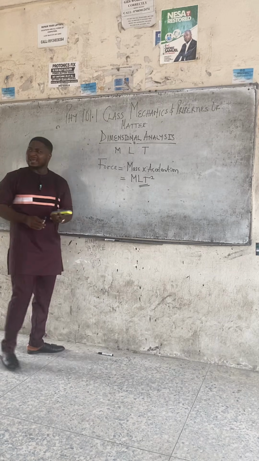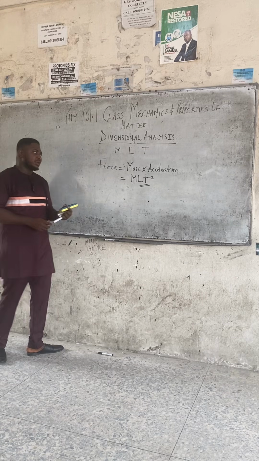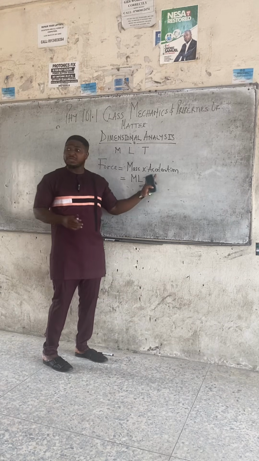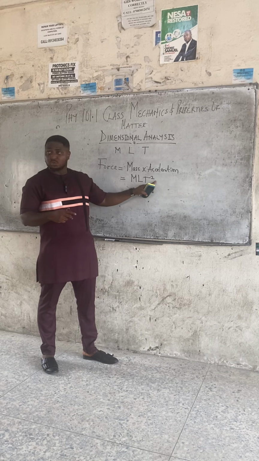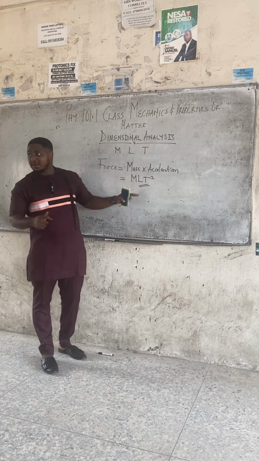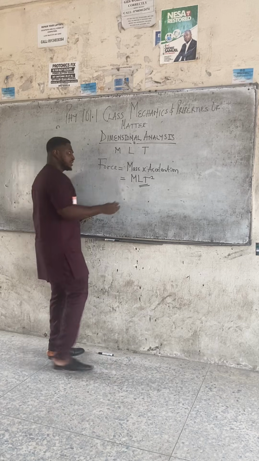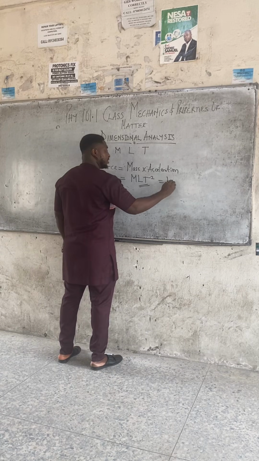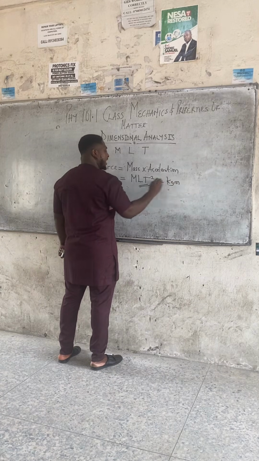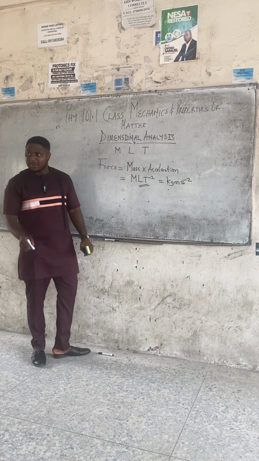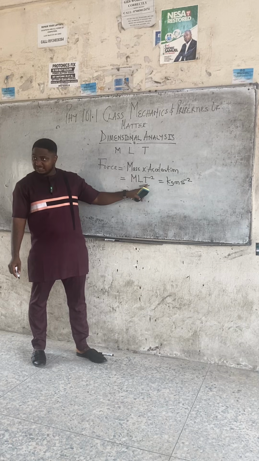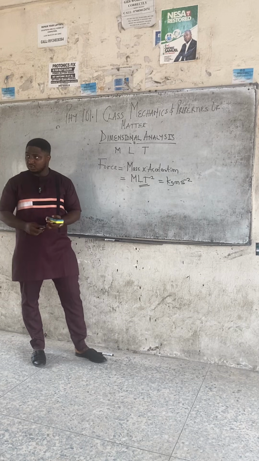Now, force is mass times acceleration. And mass is m. Acceleration, we just finished doing acceleration, right? And what do we get as acceleration? LT minus 2. So that force is mLT minus 2. What are the units? Kg. What is length? Meter. Time? Seconds raised to power minus 2. Why is second raised to power minus 2? Because time t is raised to power minus 2.